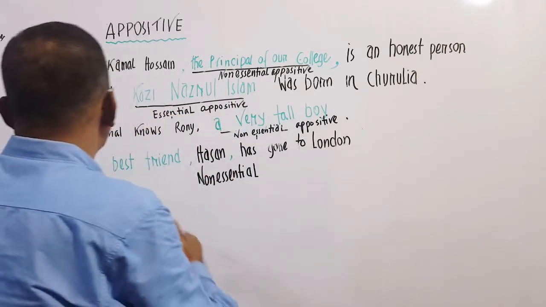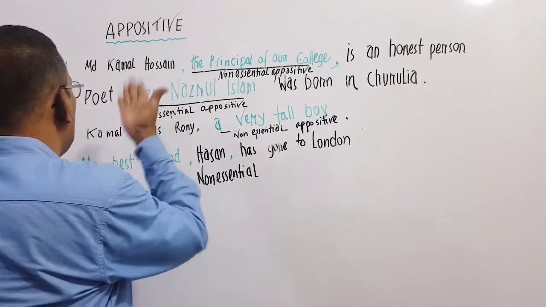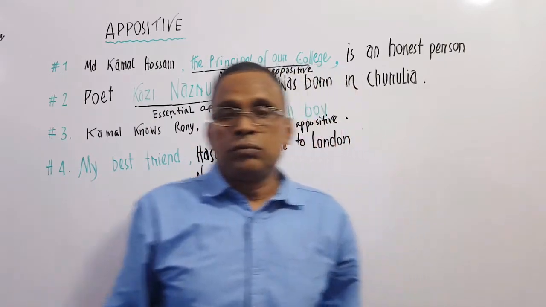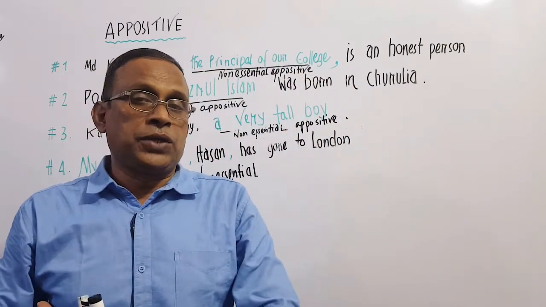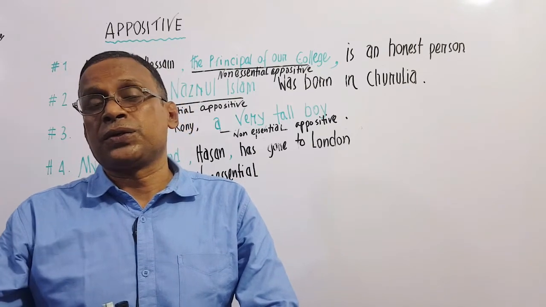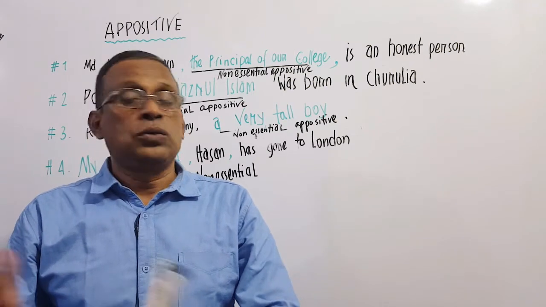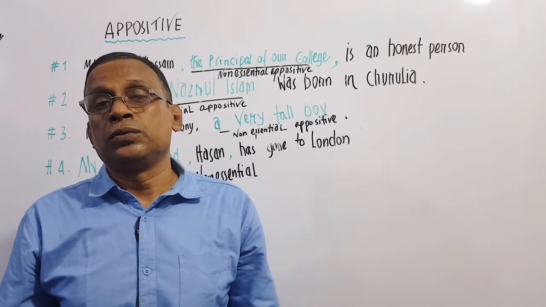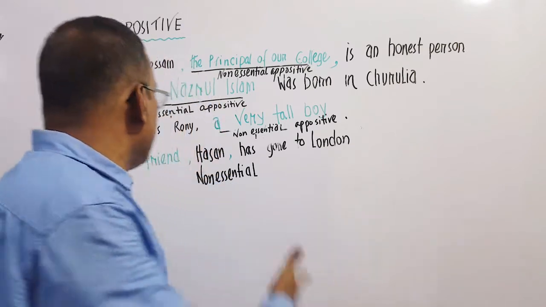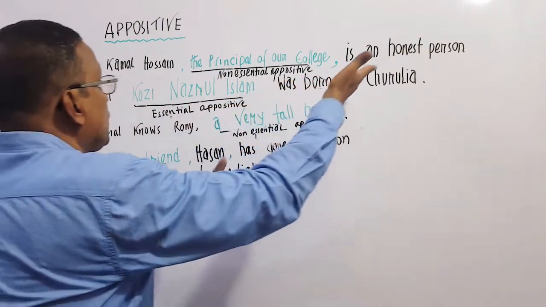If we leave it out and only write, poet was born in Julia, then the sentence cannot make much sense. We don't know who this person is. There are many poets in the world. So when we give the name here, poet Kazi Nazrul Islam was born in Julia, it makes sense.